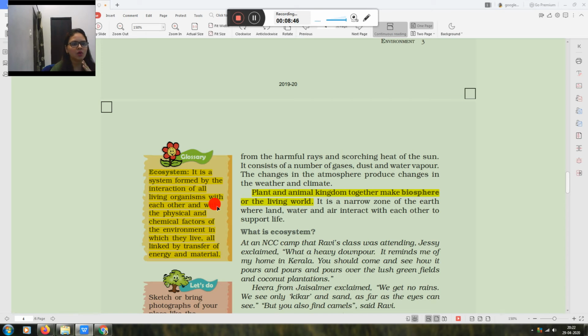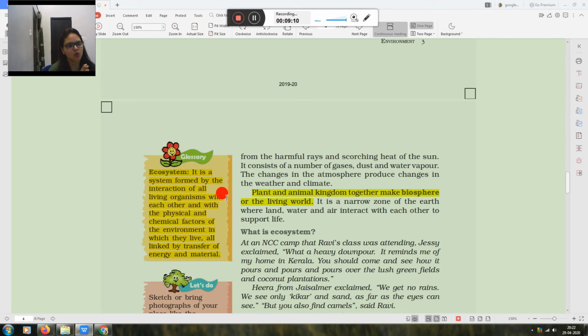When all living organisms, plants, animals, human beings, interact with each other, they depend on each other for their needs. So when they interact with each other, it is known as ecosystem.